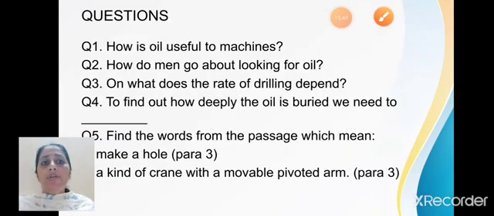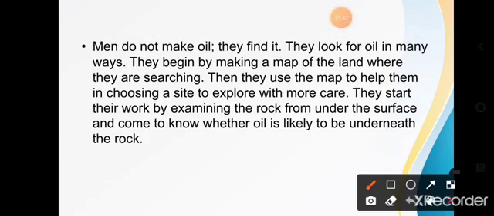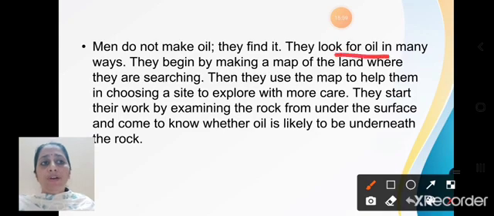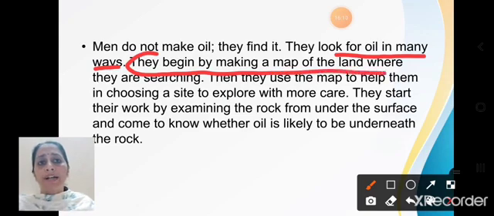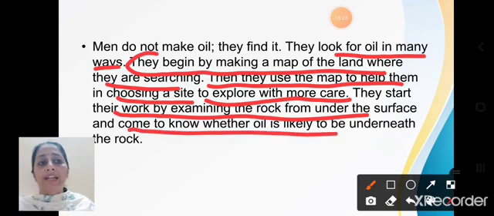Next, how do men go about looking for oil? Look here. They look for oil in many ways. The actual answer begins from here. They begin making a map of land where they are searching. Then they use the map to help them choose a site to explore with more care. From there, they start their work by examining the rock under the surface and come to know whether the oil is likely to be underneath the rock.